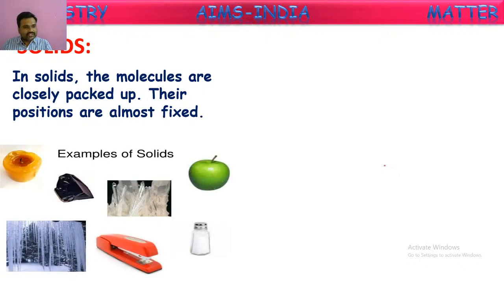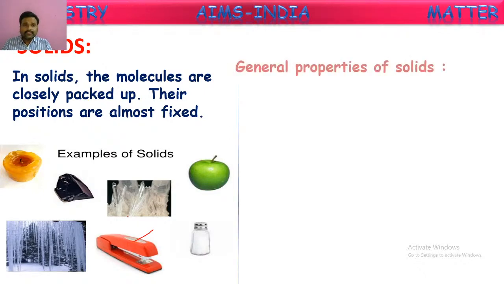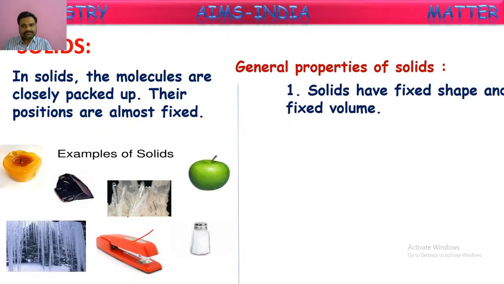So here we can see some examples for the solids. The candle, stones, crystals, some tools which we use at home, and vessels, fruits, these all come under solids because in these all molecules are tightly bound. There is no free movement for the molecules. They are rigid, we say. So these properties you can see as a flow: the general properties of solids.